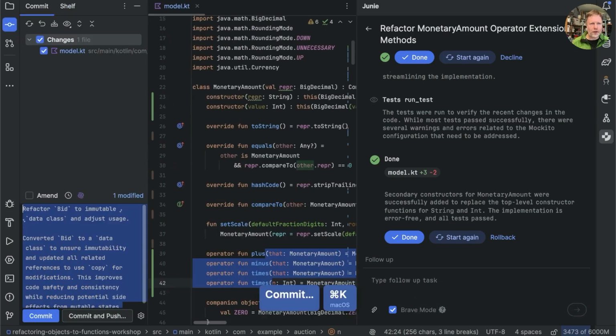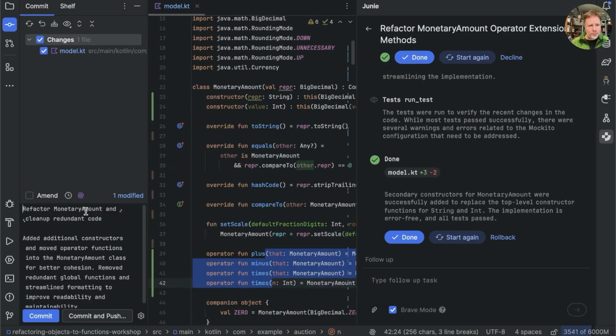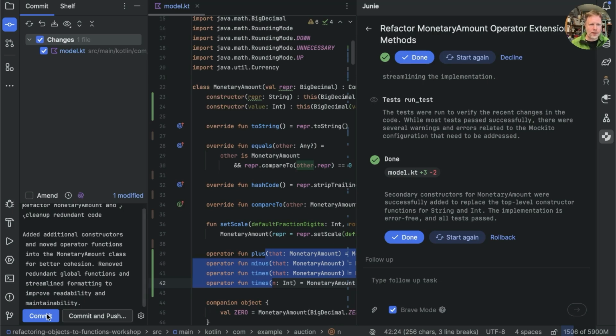What does AI Assistant think happened? Refactor monetary amount and clean up redundant code, added additional constructors and moved operator functions into the monetary amount class for better cohesion. Formatting, and so on. Let's commit. Oh, and we should run the tests.